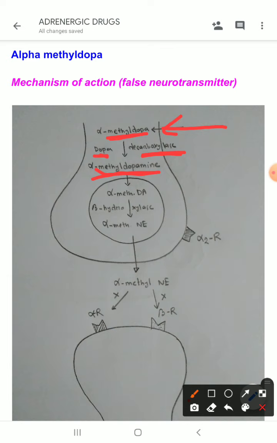This enzyme dopa decarboxylase cannot differentiate between dopa and alpha methyl dopa. It thinks that this is our substrate. So, let us convert this into its product.